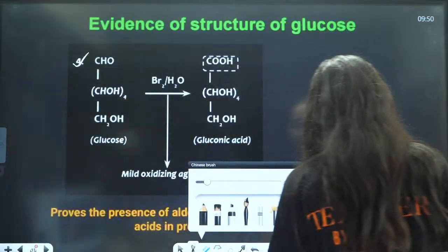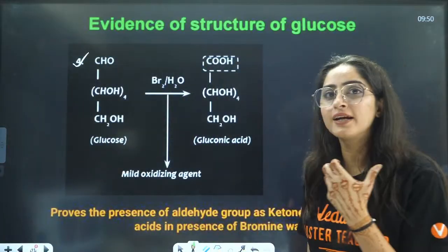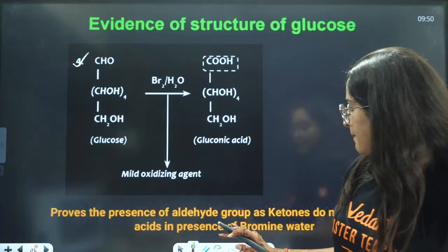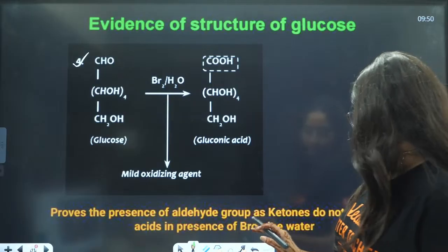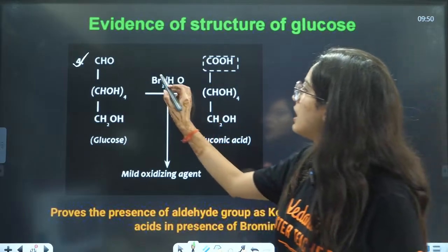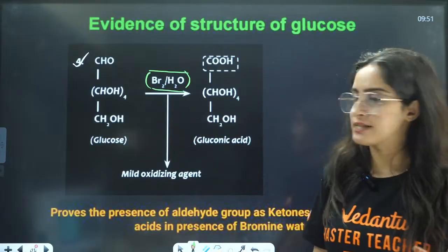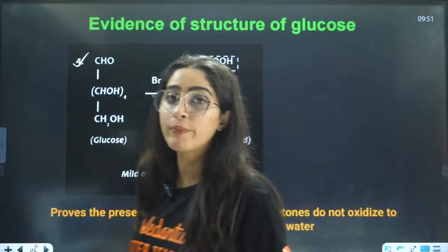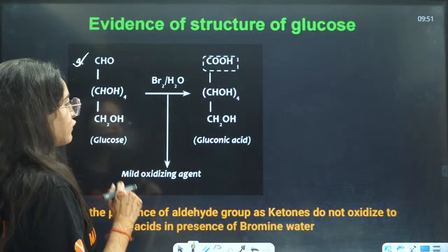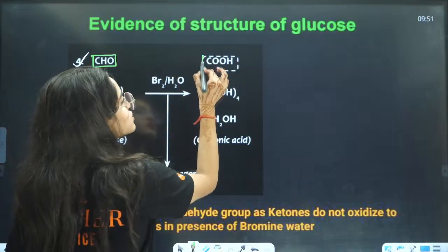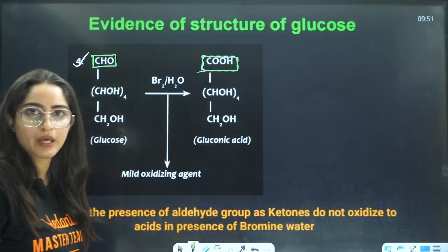There is one more reaction to find out whether it has an aldehydic or ketonic group. This is the bromine water test. Now, in the bromine water test, what will happen? This CHO group is oxidized to COOH.